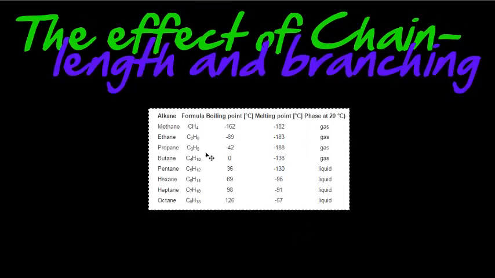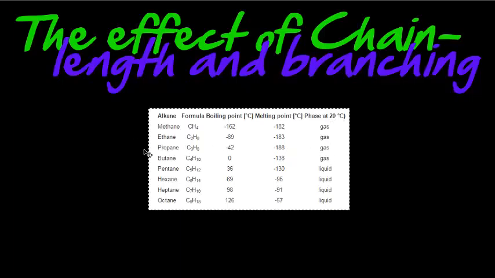Okay, so what we have in this table is different alkanes with their molecular formula. We have the boiling point here, and the melting point. Boiling point would be when I go from liquid into gas. Melting point would be when I go from a solid into a liquid. And then what phase is it at 20 degrees Celsius?